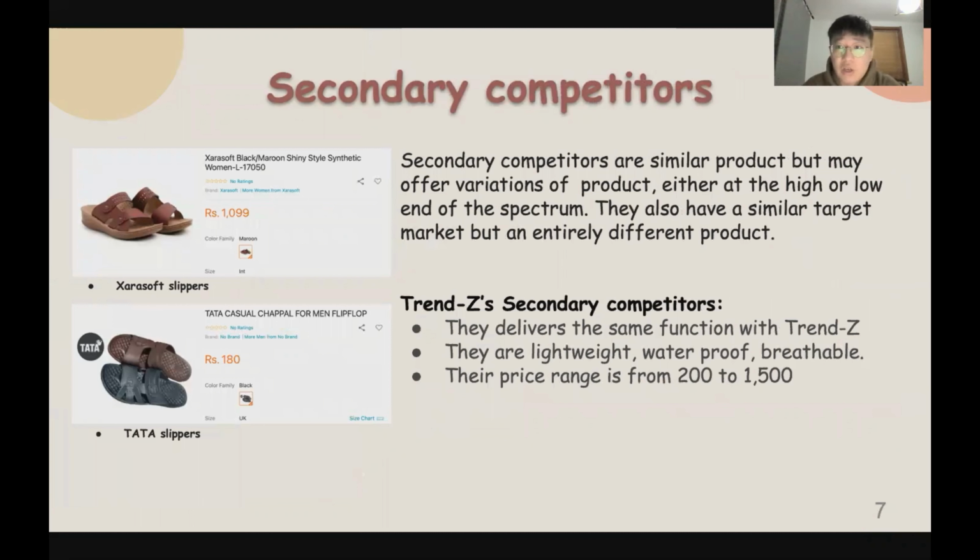The secondary competitors offer a similar product but may offer variations, either at the high or low end of the spectrum. They also have a similar target market, but an entirely different product. Trend Z's secondary competitors are the Zara soft slippers and the Tata slippers. They deliver the same function as Trend Z, and they are lightweight, waterproof, and also breathable. Their price range is from 200 to 1,500, which is much lower than our product.